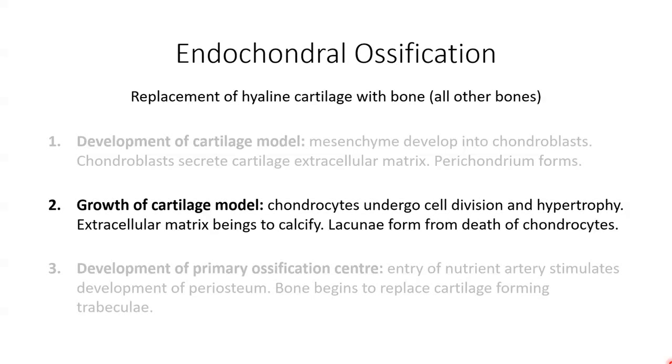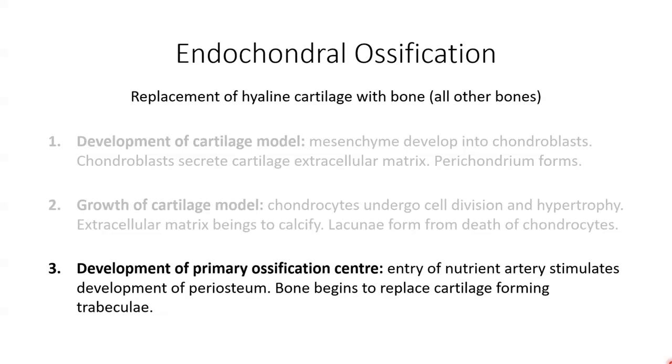As the cartilage model continues to grow, our chondrocytes can also hypertrophy, or increase in size. And towards the end of this process, some of the cartilage extracellular matrix begins to calcify. As a result, some of the chondrocytes will die because the nutrients can no longer diffuse as easily through the extracellular matrix. As these chondrocytes die, the spaces left behind by the dead chondrocytes merge into small cavities called lacunae.